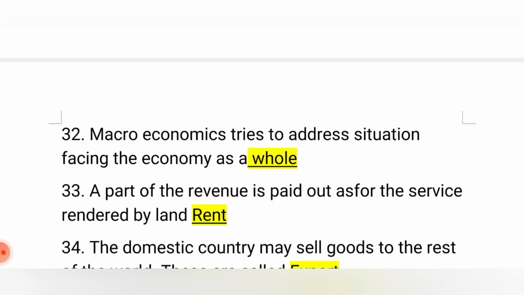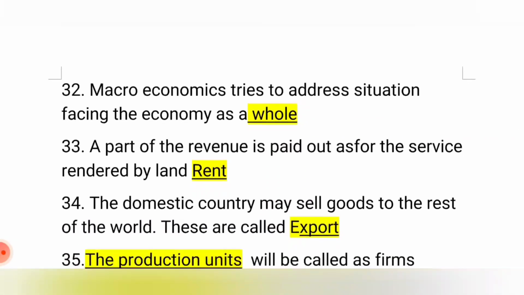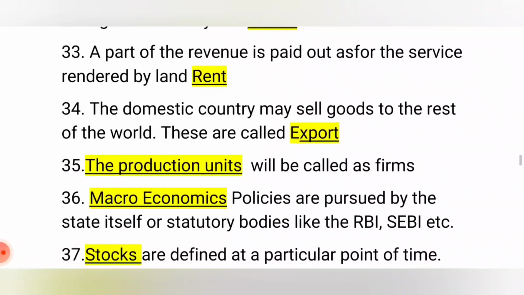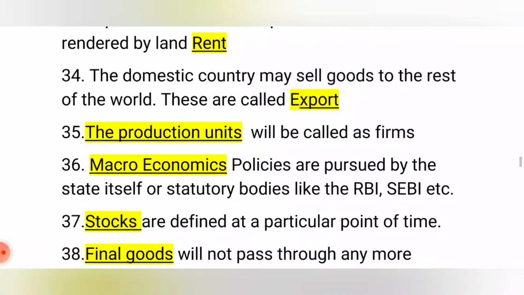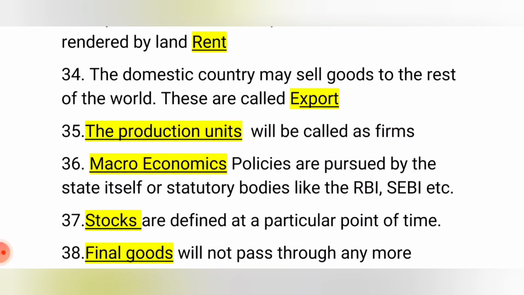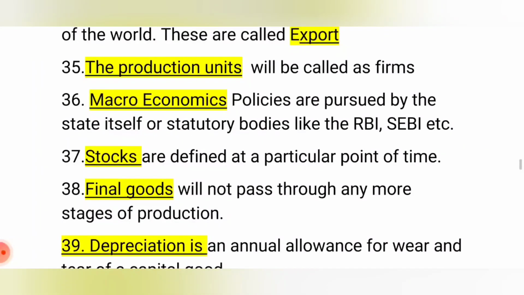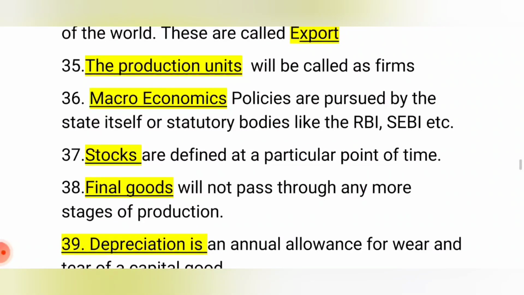Macroeconomics tries to address situations facing the economy as a whole. Okay, aggregately when you discuss. A part of the revenue is paid out for the service rendered by land, which is rent. A domestic country may sell goods to the rest of the world, which is called export. The production units are called firms. Macroeconomic policies are pursued by the state itself or statutory bodies like RBI, SEBI, etc.